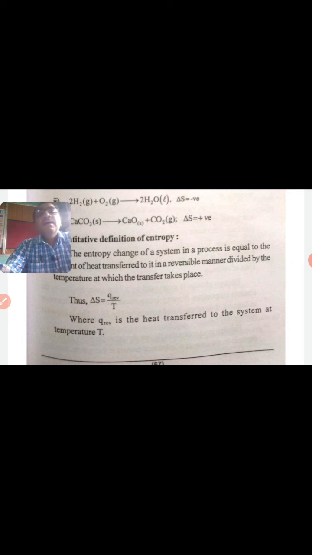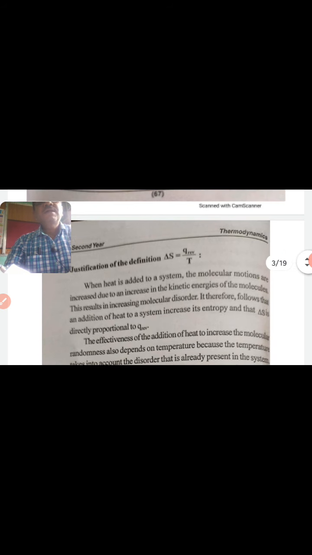Thus, delta S is equal to Q reversible divided by T, where Q reversible is the heat transferred to the system at temperature T. Now there is a justification for this quantitative definition, delta S is equal to Q reversible divided by T.